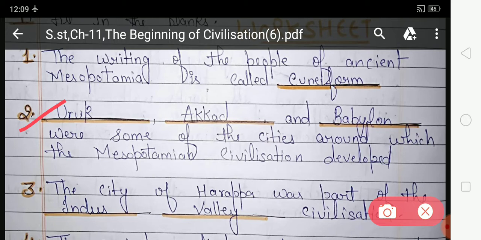The first city's name is Uruk, the second Akkad, and the third Babylon. So you have to fill Uruk in this blank space, Akkad in the second blank space, and Babylon in the third blank space. And here the names of the cities are already filled.